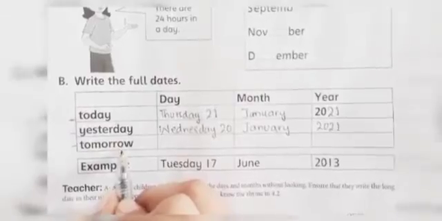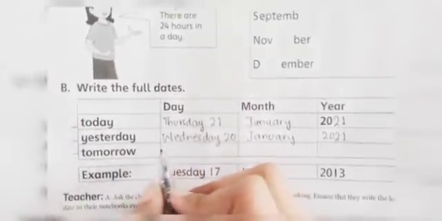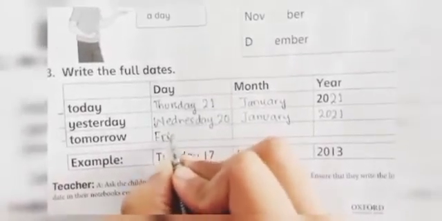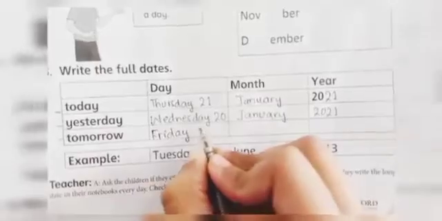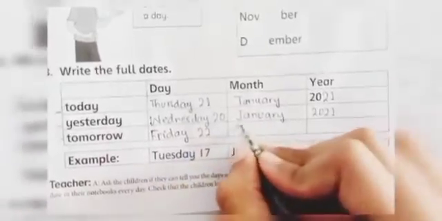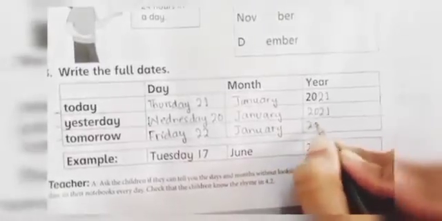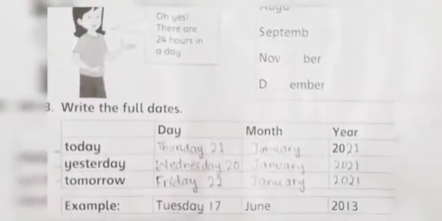What will be the day tomorrow? Tomorrow will be Friday, Friday date 22, also the same month, January 2021. Alright, my dear students.